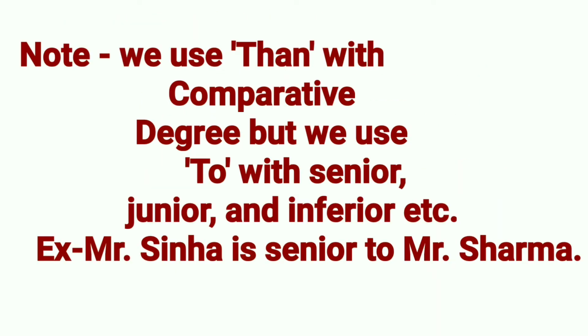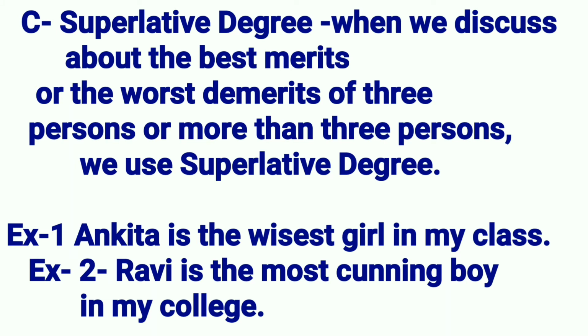Note, we use than with comparative degree, but we use to with senior, junior, and inferior, etc. Mr. Sinha is senior to Mr. Sharma. C. Superlative degree.